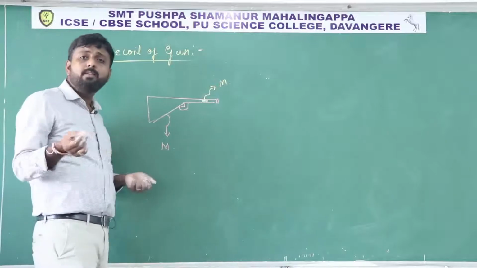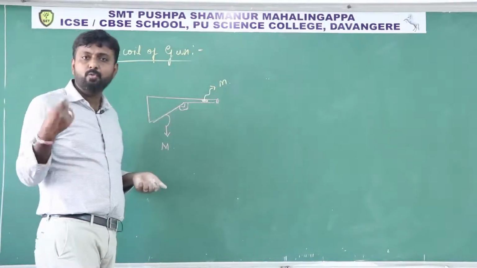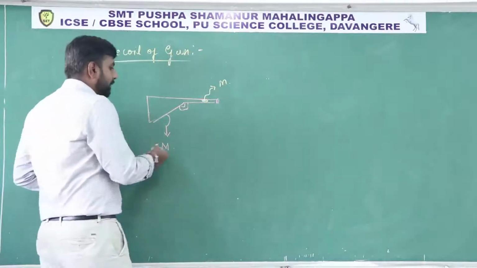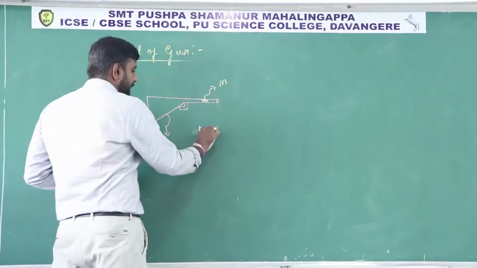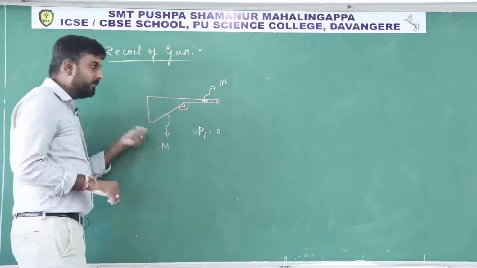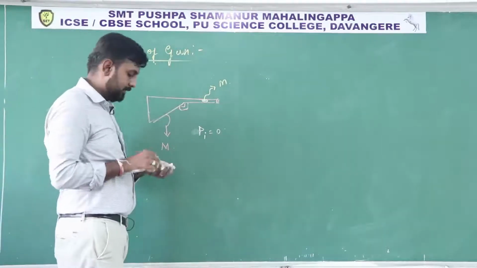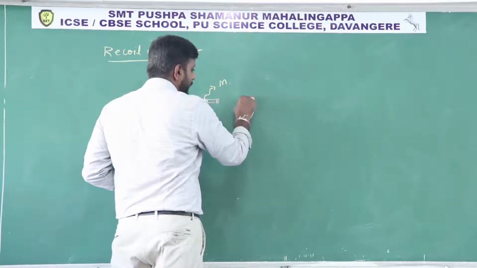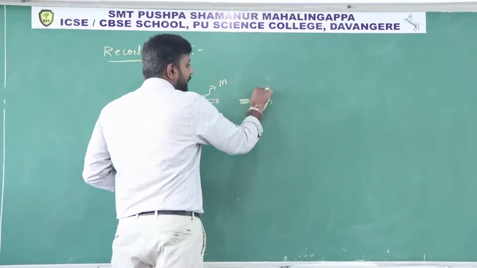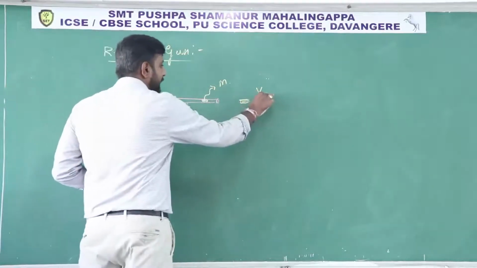Then what is the momentum of this system before firing? So before firing, its initial momentum is 0. It is at rest, right? Once you fire, then what happens? The bullet will move in the forward direction with some velocity. So the bullet velocity, let us take it as Vb.